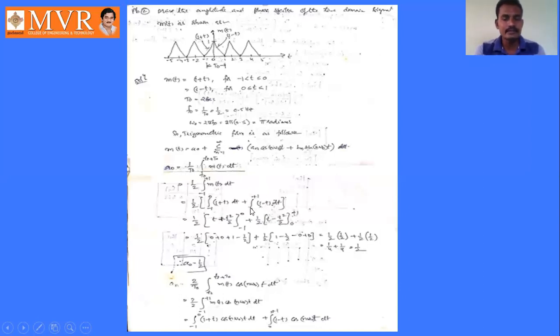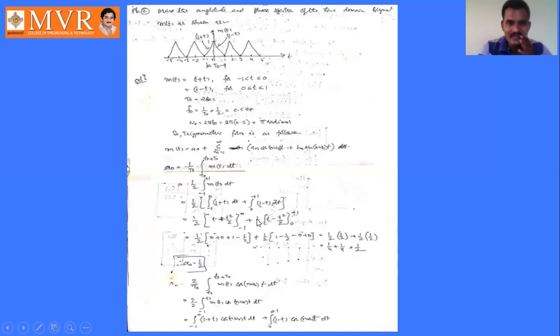Okay, by doing the integration here, 1 by 2 into integral minus 1 to 0, integral 1 dt is t, plus integral t dt is t square by 2, with the limits 0 and minus 1, plus half into integral 0 to 1, integral 1 dt is t, minus integral t dt is t square by 2, with the limits 0 and 1.